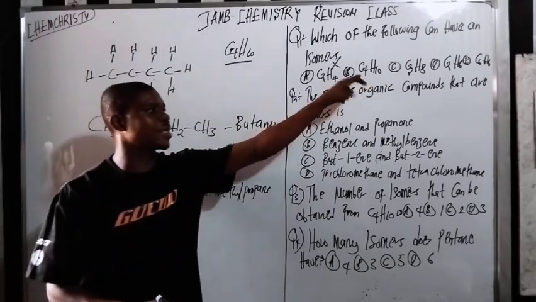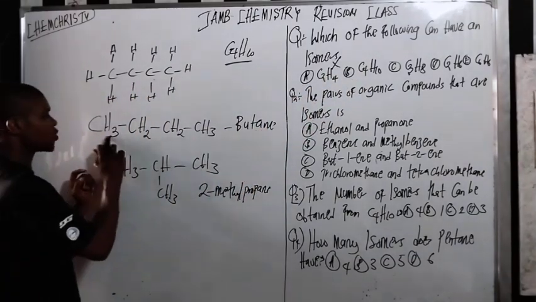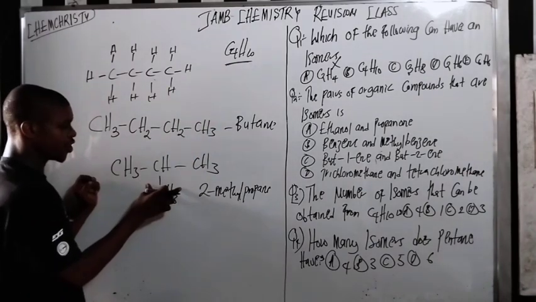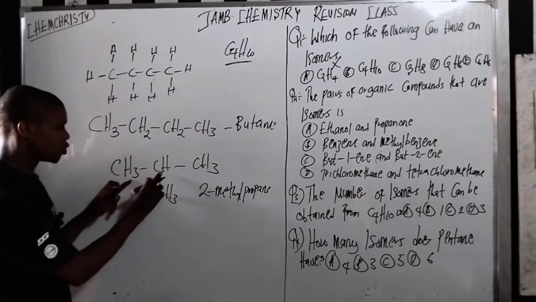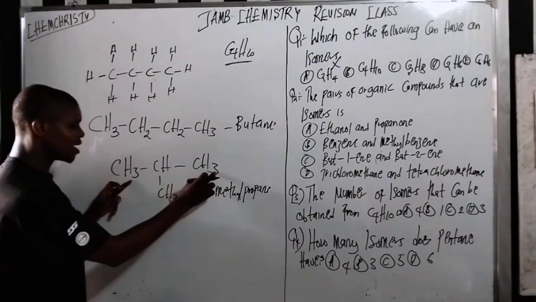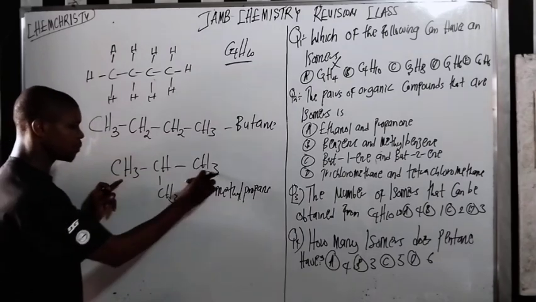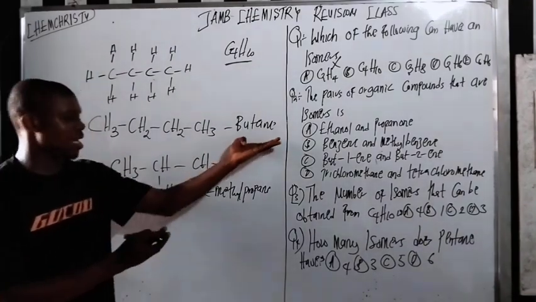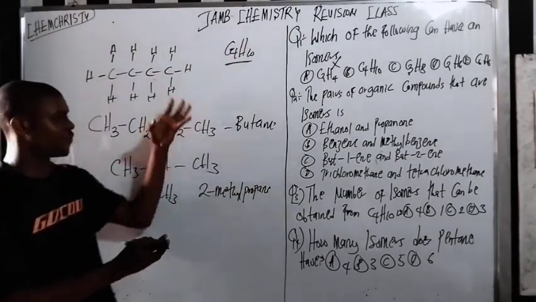You can rearrange it to get a different structure, because if you check it very well, this will also have C4H10: 1, 2, 3, 4 carbons, and here we have 3 hydrogens, 1 hydrogen, 3 hydrogens, 3 hydrogens. 3 plus 3 plus 3 is 9, plus 1 is 10. So butane and 2-methylpropane have the same molecular formula but different structures.